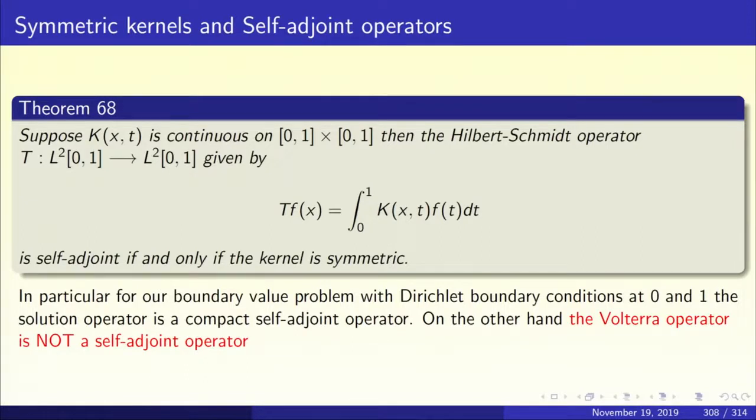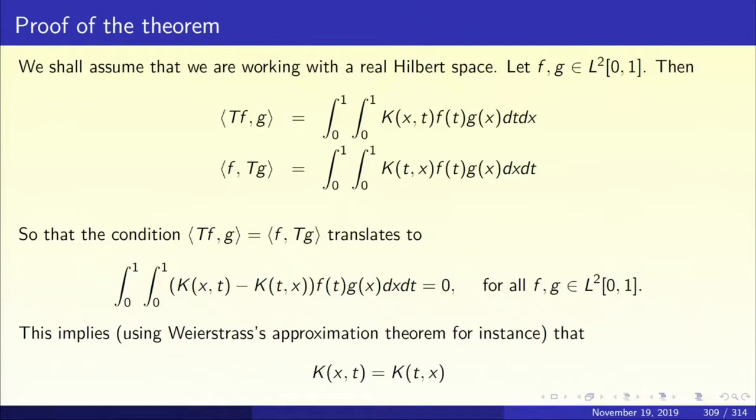So, if you make it an integral from 0 to 1, k of x,t will be 0 above the diagonal and it is going to be 1 below the diagonal. So, it is not a symmetric kernel and so the Volterra operator is not going to be self-adjoint. It is a compact operator, all right. So, let us prove the theorem.